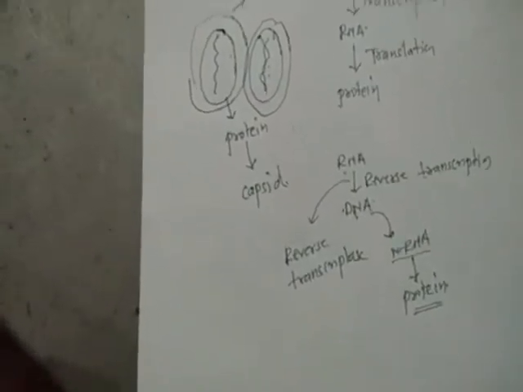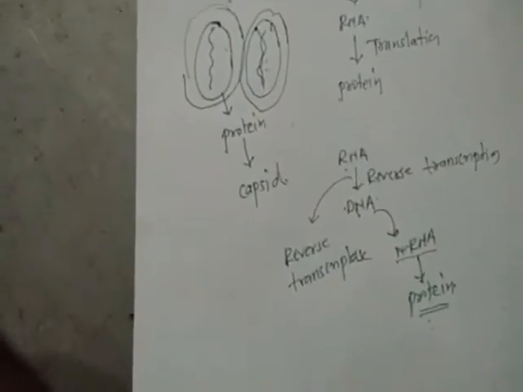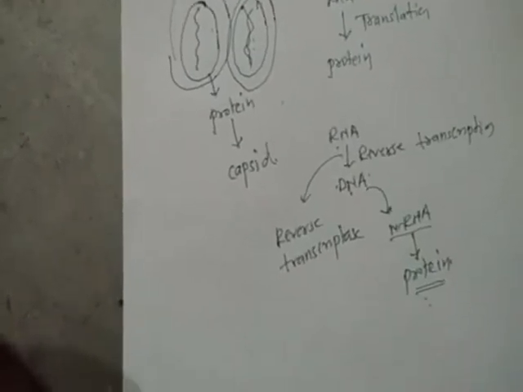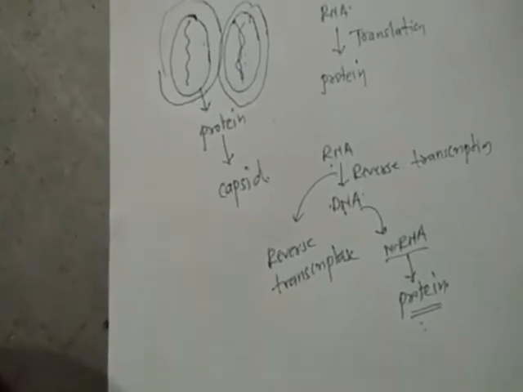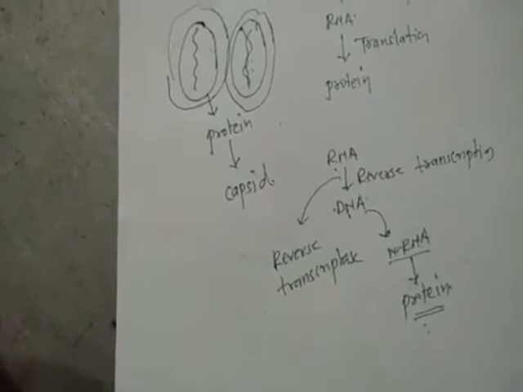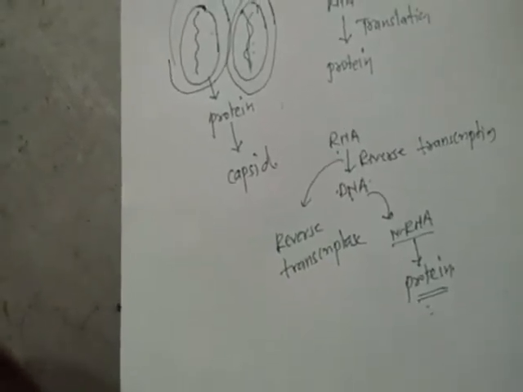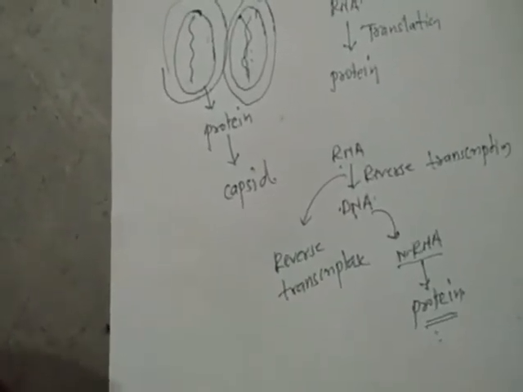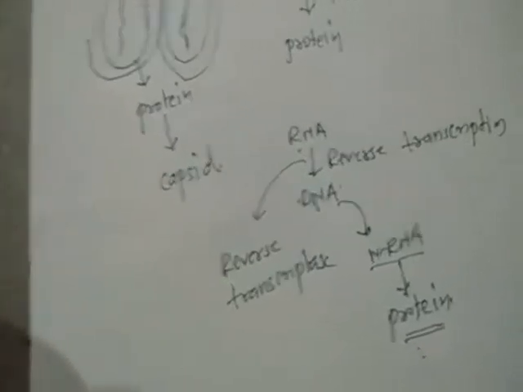Protein means not only the proteins. Proteins may be the enzymes, it may be the hormones, it may be any material which is required for the growth of the cell or for the assembly of the virus cell. Okay, so that is the difference between RNA virus and DNA virus.